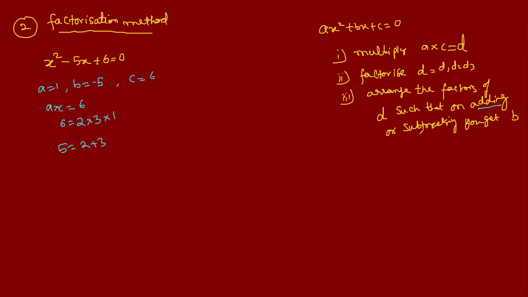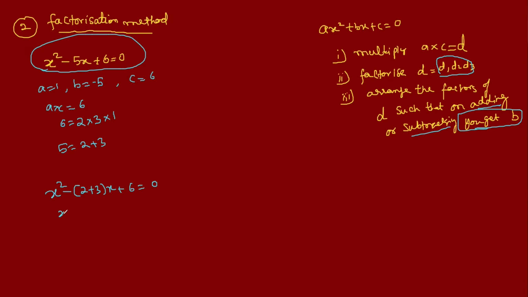Because on adding or subtracting you will get B. What will you add? Factors. So the factors are 2 and 3, right? Now this equation becomes what? X square, in the place of 5 you will write 2 plus 3.